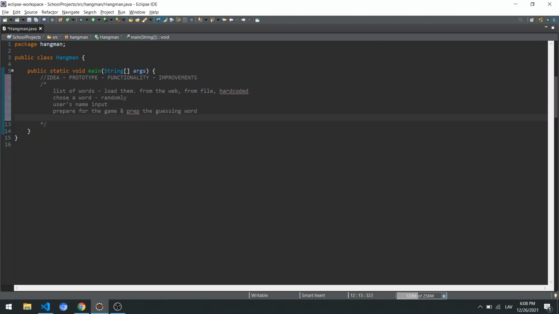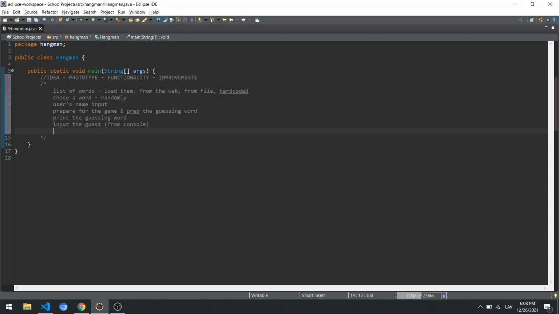After the user knows everything, probably we want to print the guessing word. We might exclude this one, but as a Hangman is pretty simple game, we're going to show all the algorithm, the whole idea in here. So we're going to print the guessing word, show the user, hey, this is what you have. Now give me your guess. So obviously the next one is input the guess, the user guess, inputs like from console.